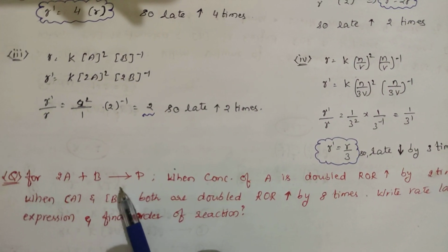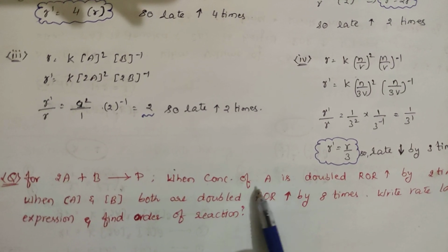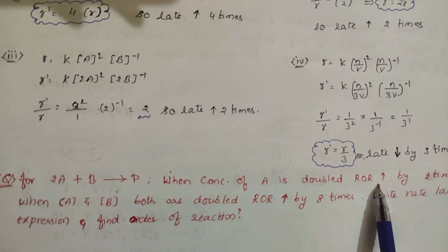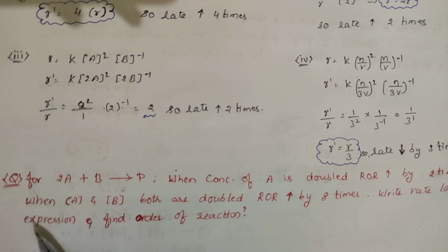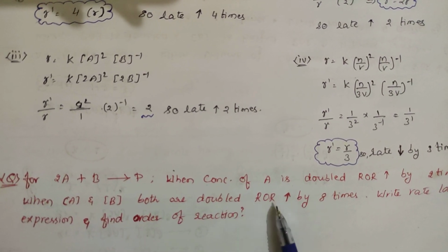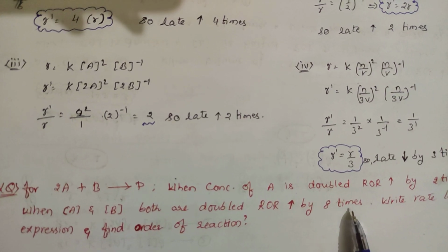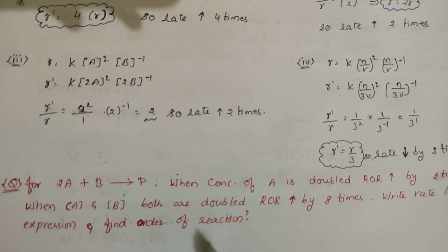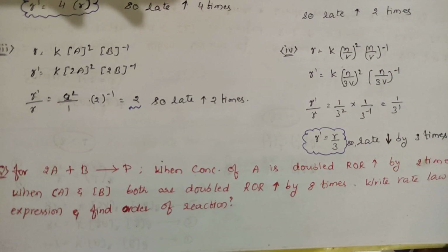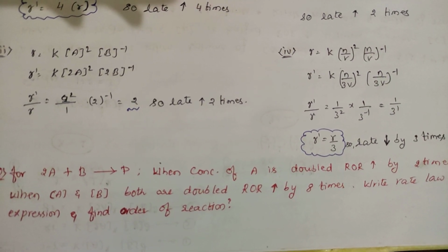For 2A plus B gives rise to products. When concentration of A is doubled, rate of reaction increases by 2 times. When A and B both are doubled, rate of reaction increases by 8 times. Write the rate law expression and find the order of the reaction. Okay, this is the question. Pause the video and solve the question, students.